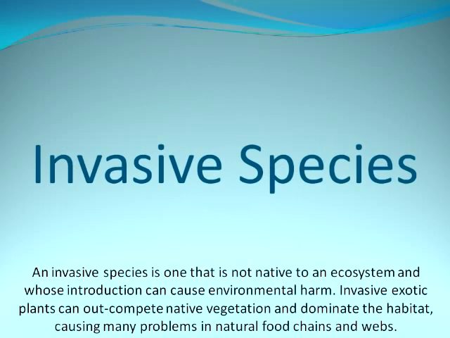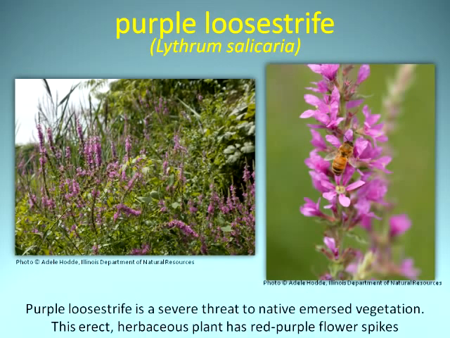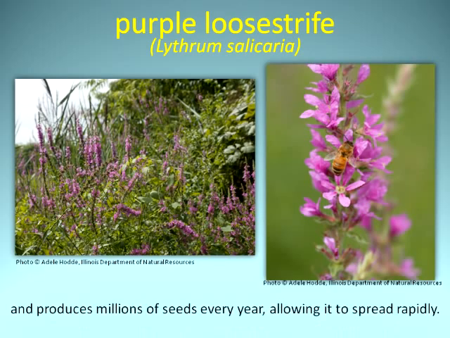Invasive species. An invasive species is one that is not native to an ecosystem and whose introduction can cause environmental harm. Invasive exotic plants can outcompete native vegetation and dominate the habitat, causing many problems in natural food chains and webs. Purple loosestrife is a severe threat to native immersed vegetation. This erect herbaceous plant has red-purple flower spikes and produces millions of seeds every year, allowing it to spread rapidly.